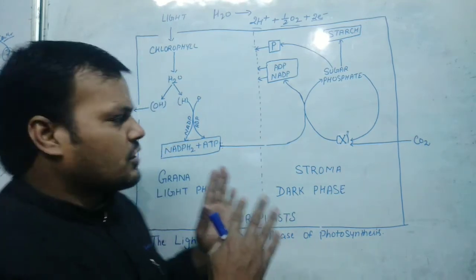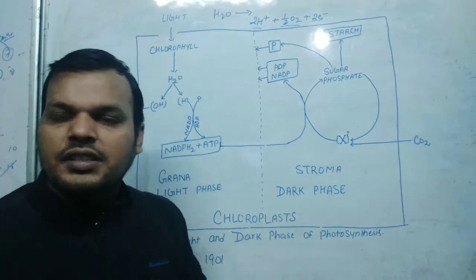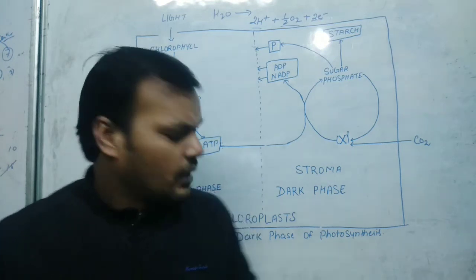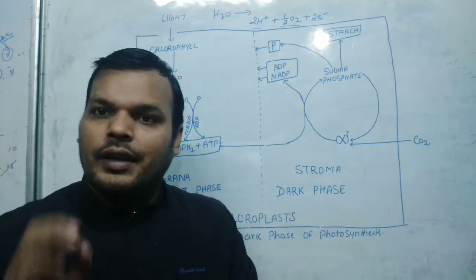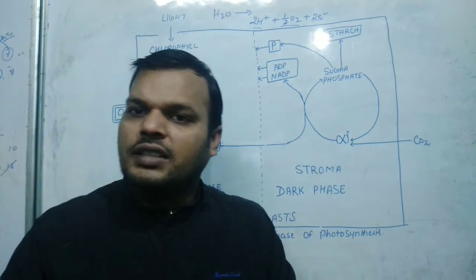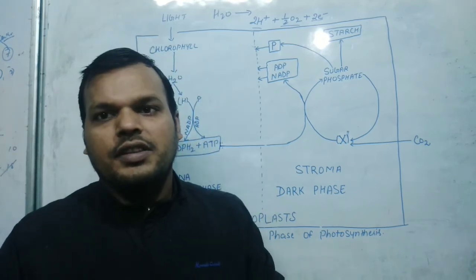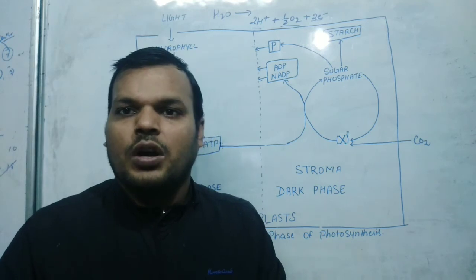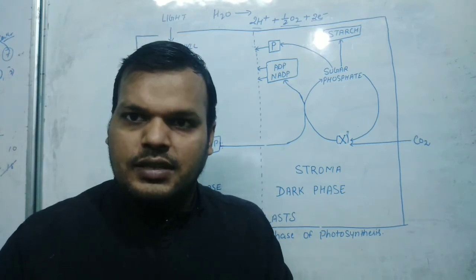I have just shown you a chart for the light phase and dark phase. The light phase and dark phase were first of all introduced by Blackman in 1901. Just remember this: in the light phase, photolysis of water takes place, and in the dark phase, it is a biosynthetic pathway in which the carbohydrate, that is the organic food of the plant, is synthesized.